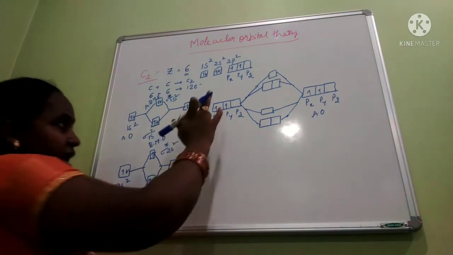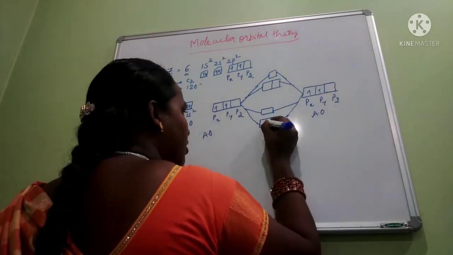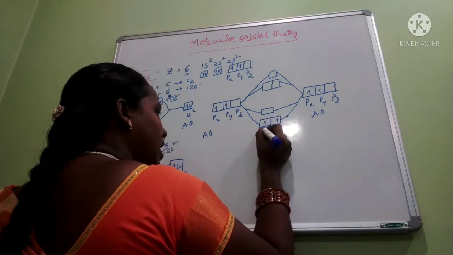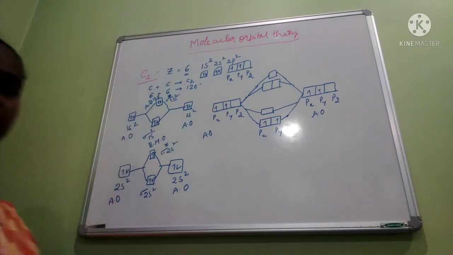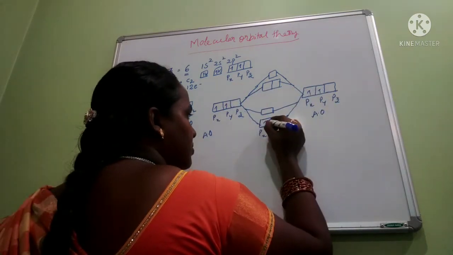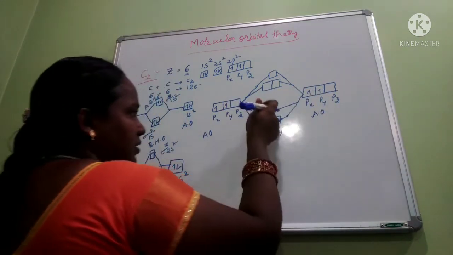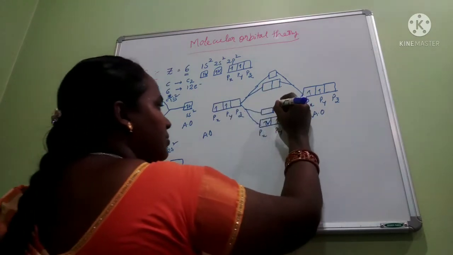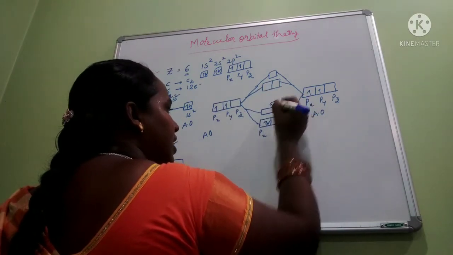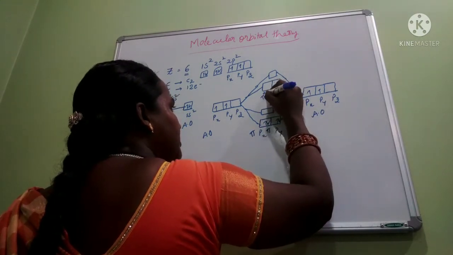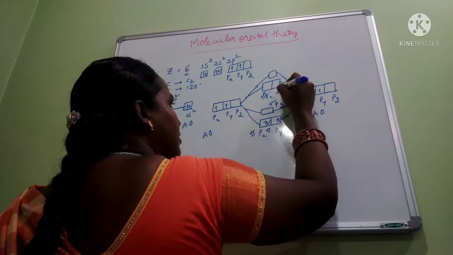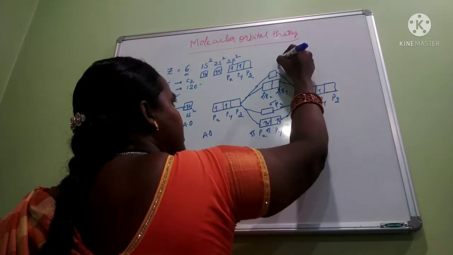Here, how many electrons are we having? 1, 2, 3, 4. These two have equal energy. So one electron is filled in each orbital, then pairing of the electrons takes place. Another 2 more electrons are present, and these are paired up. There are no electrons to fill in the pz orbital. This is sigma, these two are pi, these two are pi star, and this one is sigma star.